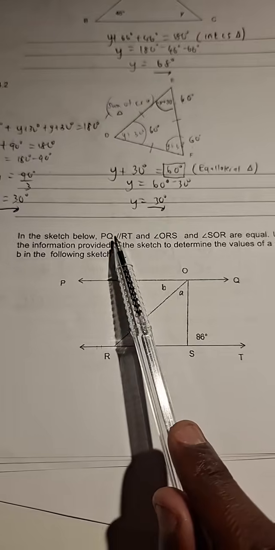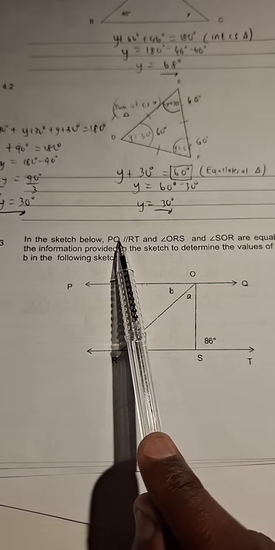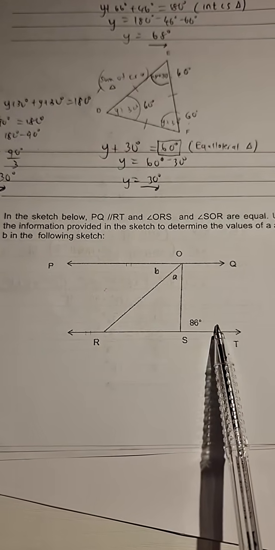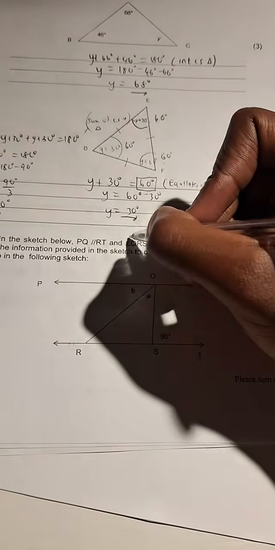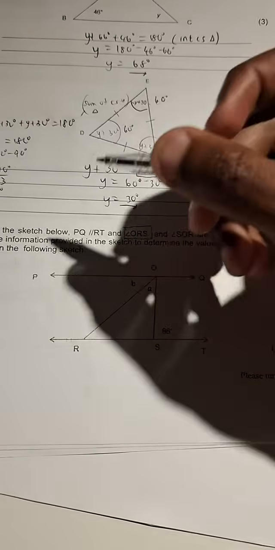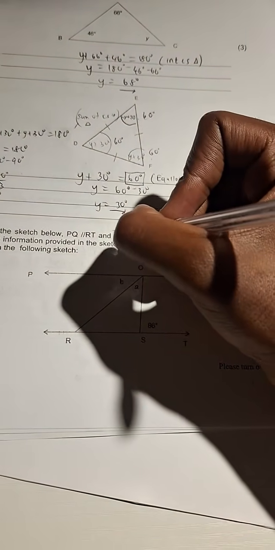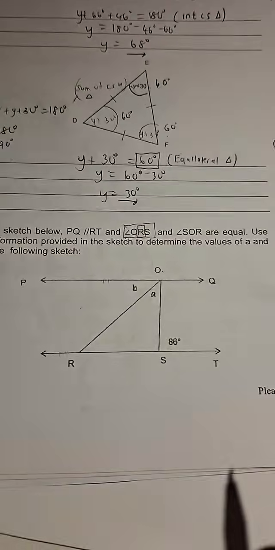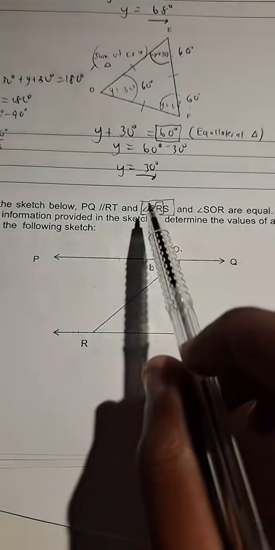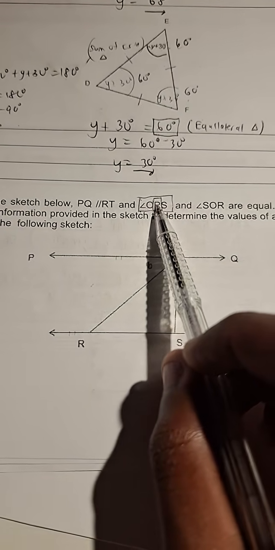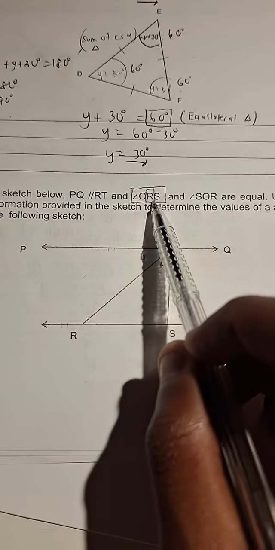In the sketch below, PQ is parallel to RT. Angle, now please take note of this, angle ORS. Remember, when they have this, it's the middle letter that signifies the angle. So the symbolism here is angle ORS. The middle letter defines the angle.